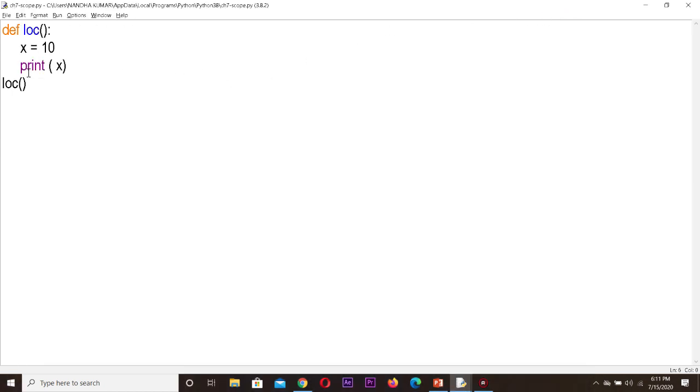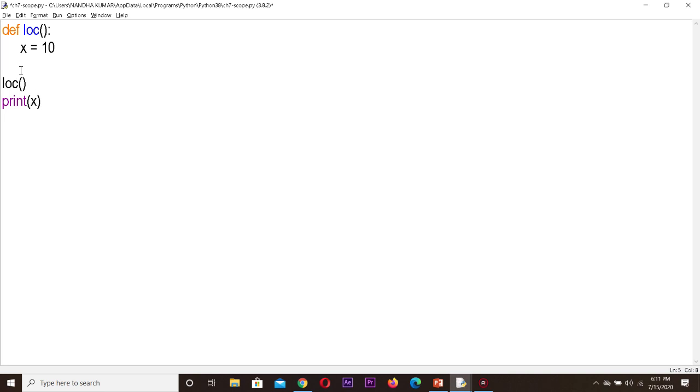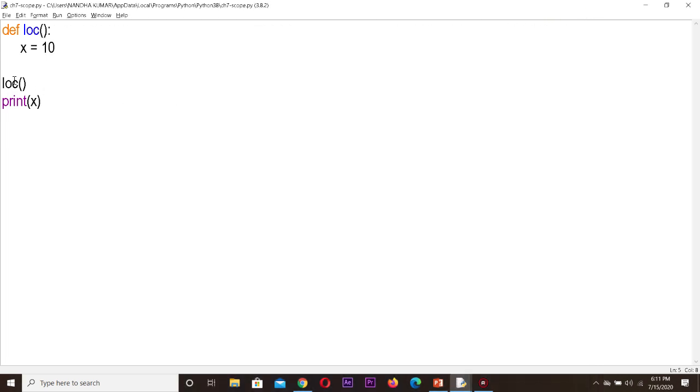Okay. Suppose I am writing this print statement outside, not inside. Let us see what happens. Print of x. Now it's showing the error, name x is not defined. Why? Because we are accessing this local variable outside the function. So this variable can be used only inside, so it's showing us the error.